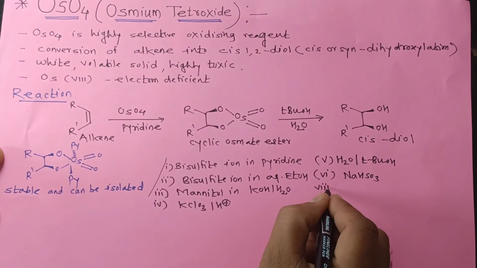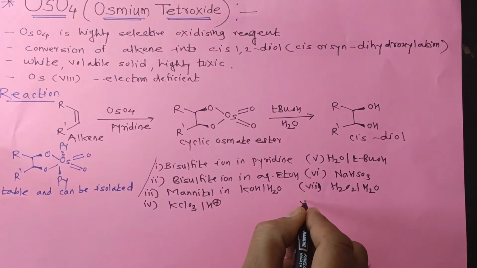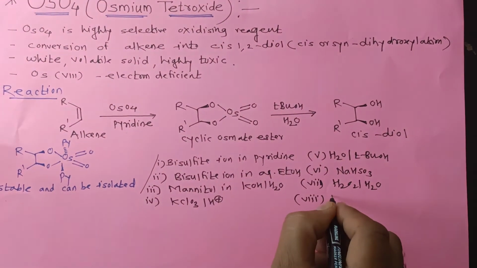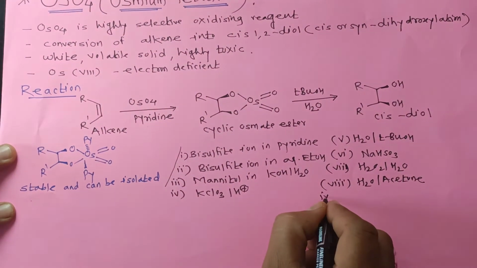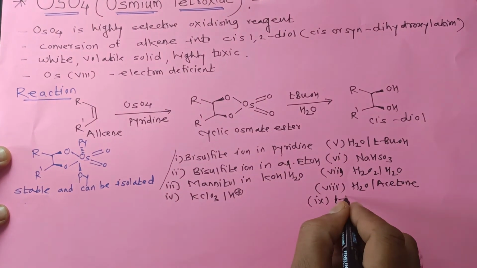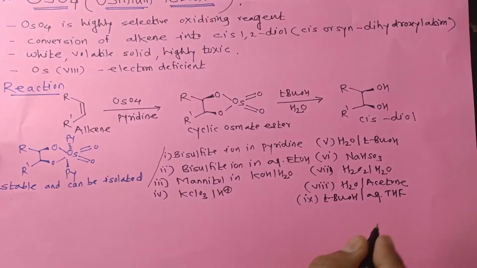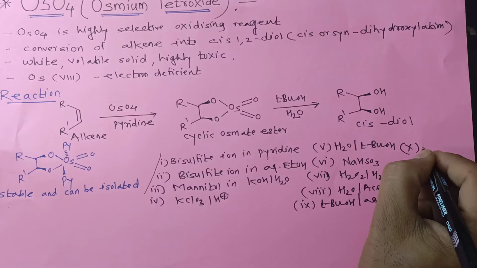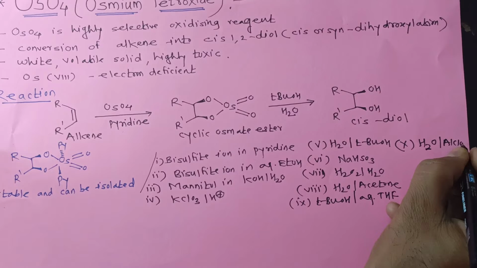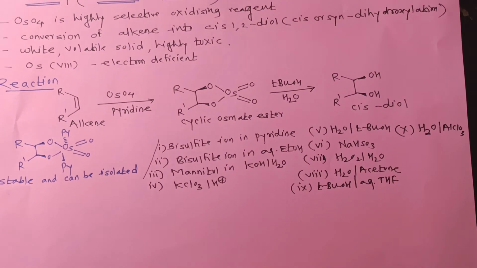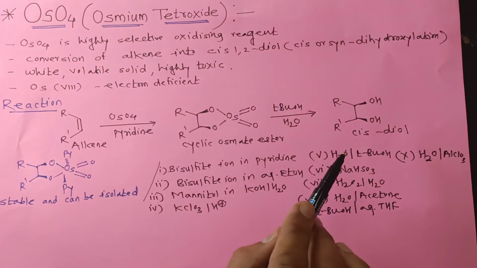NaHSO3, then hydrogen peroxide with water, then water in acetone, then tertiary butanol in aqueous THF, then water with AlClO3, etc. So these are the reagents and reaction conditions used for conversion of the cyclic osmate ester into cis diol.